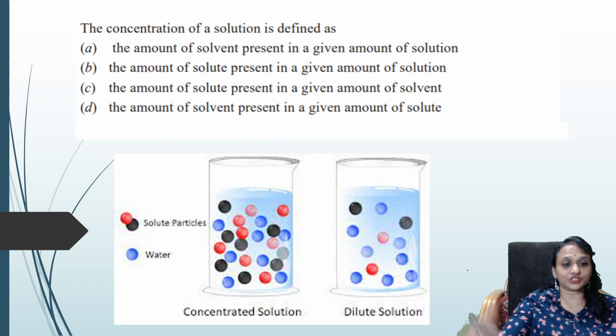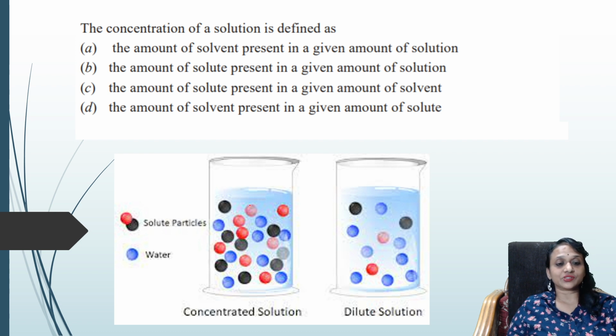Question number 1 of your solutions chapter. Let us read the question. The concentration of a solution is defined as what? So normally, students, concentration means what? See this beaker. This beaker has both the solute particles, the red color ones, and the solvent particles, which are in the form of blue color. Concentration means the amount of the solute particles. You are able to see solute particles are red and white.